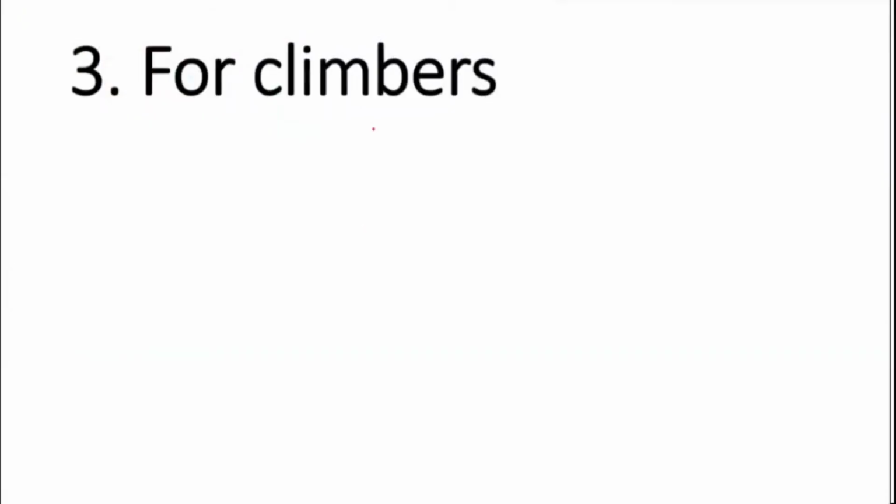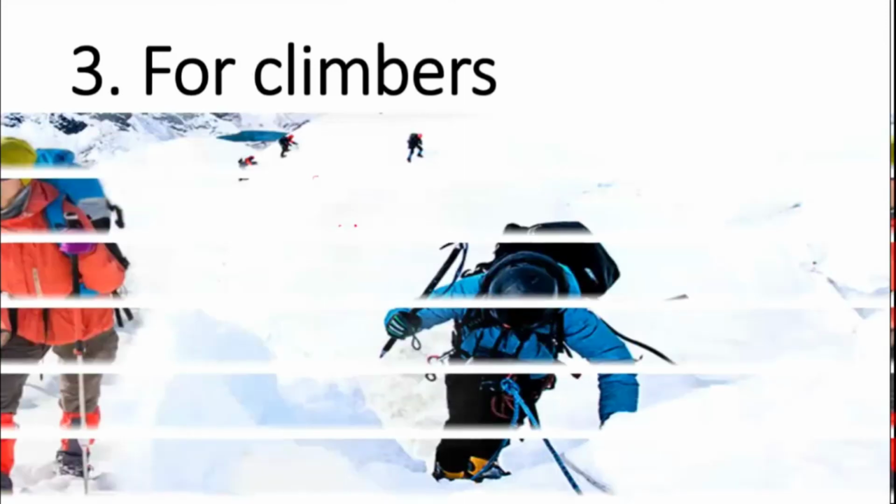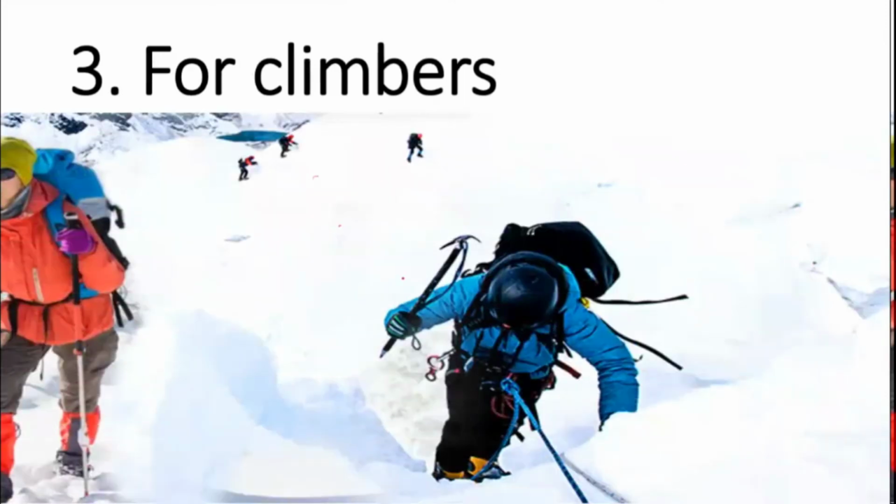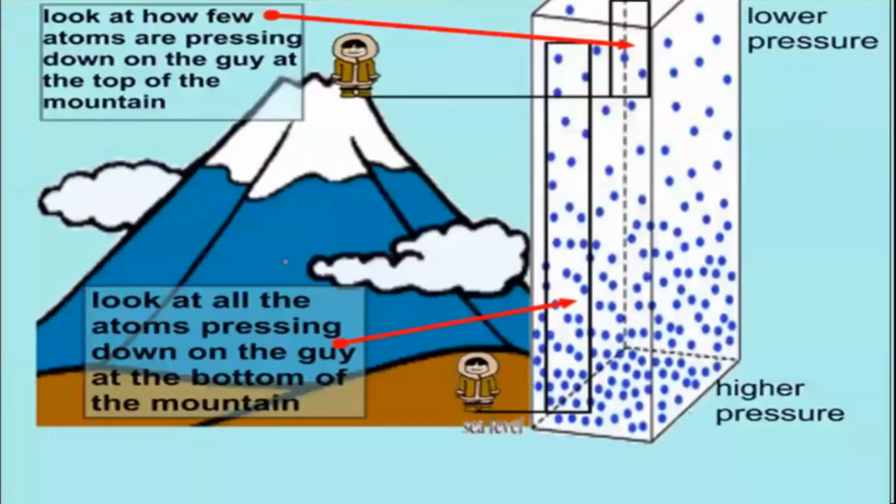Then the next one is for climbers. Here is how Henry's law comes into the picture. When people go mountain climbing to a higher altitude, as you go upper and upper, the pressure decreases compared to ground level, where the pressure is very high. At higher altitude the number of gas molecules is also very less, so the partial pressure of oxygen especially will be very less.